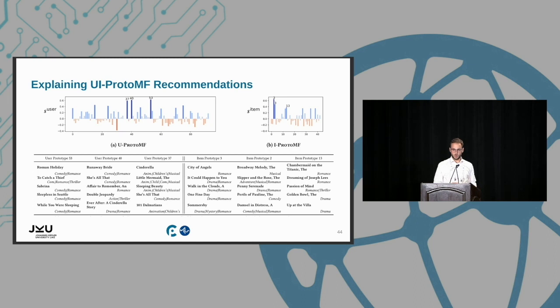We can then take a look at the interpretation of these prototypes. In this case, I'm showing you one approach in terms of the related items, and then provide this information to the user. For example, you are very similar to a person that prefers romantic comedy movies, and we recommended this movie, in this case, Pretty Woman.